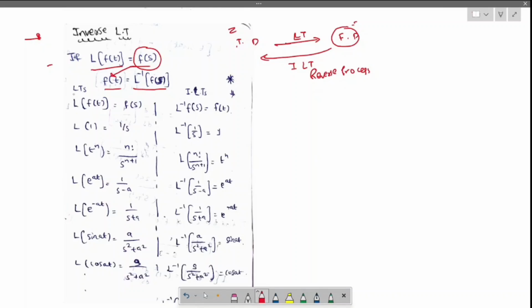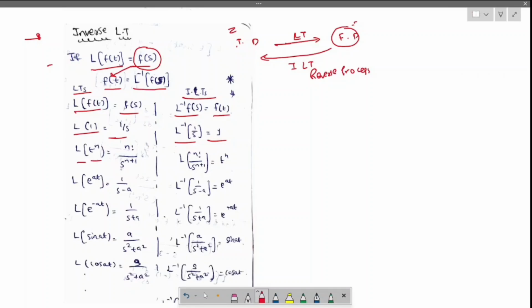Okay, this is the Laplace transform formula. Now this is the reversed version, the inverse Laplace transform formula. Laplace of f of t is f of s; inverse Laplace of f of s is f of t. Okay, Laplace of 1 is 1 by s. Now inverse Laplace of 1 by s is 1.